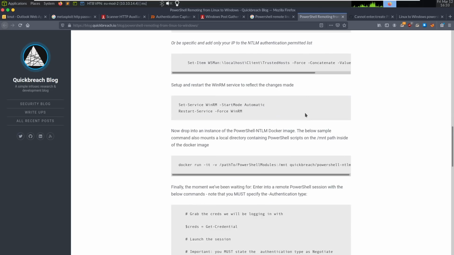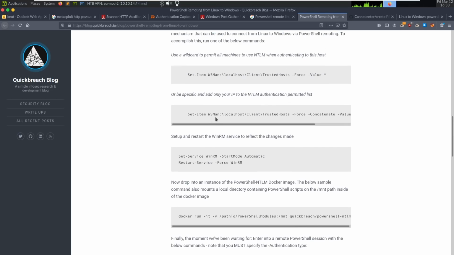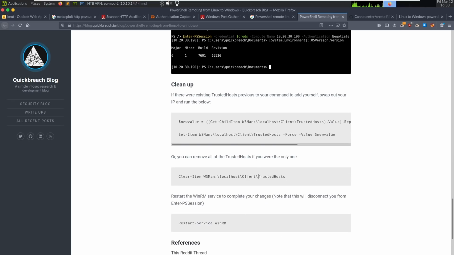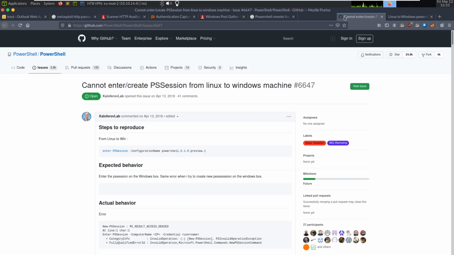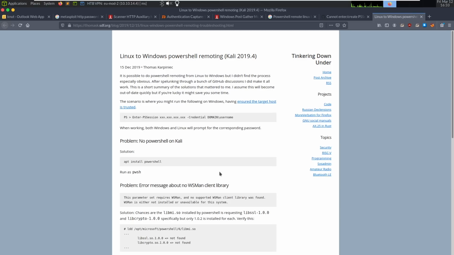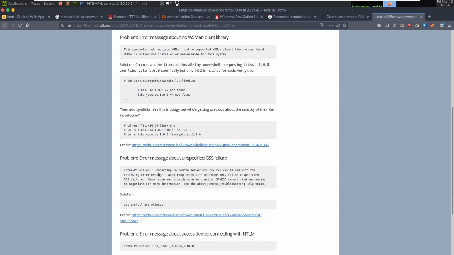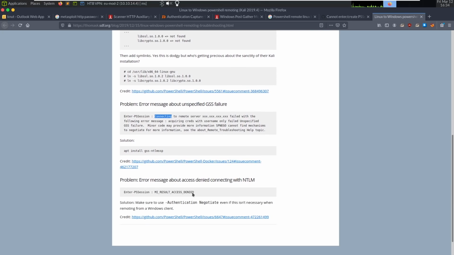This is talking about how to set up Windows, because I don't think we have these winrm. This is using Docker. This is probably the correct way to do it, but it's going into a lot of stuff. I don't want to use that. This is an issue, but this is a super good blog post. It goes into how to install PowerShell, various error messages you may get. Right now we have connection denied with NTLM. Use this -Authentication Negotiate. And it says sometimes it won't be necessary from a Windows client.